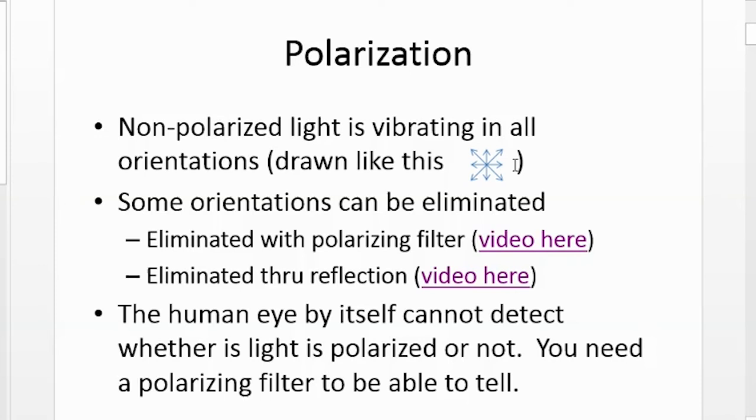My representation has not resolved all the vectors into only horizontal and vertical components, like you saw in the previous video. There are various ways to cause light to be polarized, which we'll discuss a little later. First, let's see some examples of polarized light that can be found in the world around us. By the way, our eyes do not detect polarized light. You need a polarizing filter to be able to see the polarization. Let's check it out.